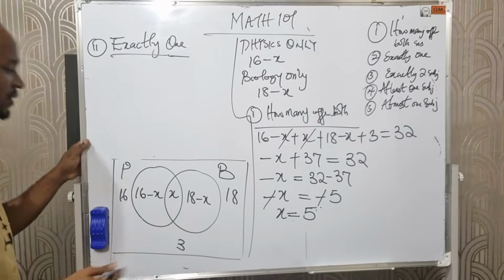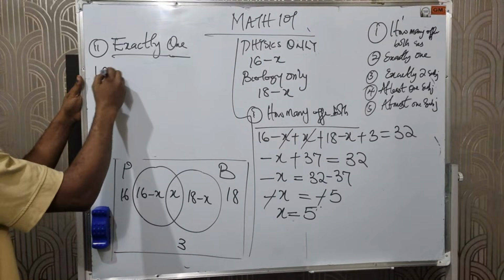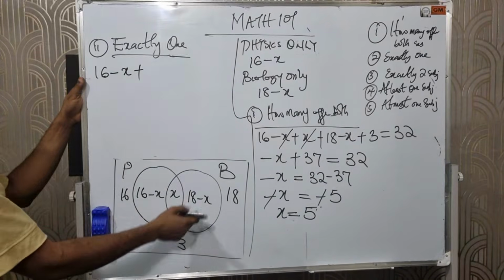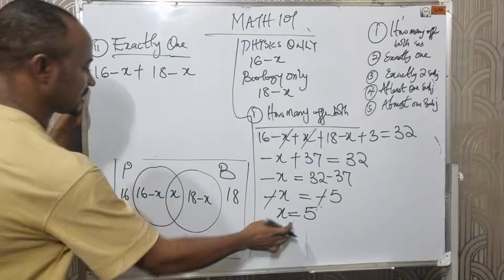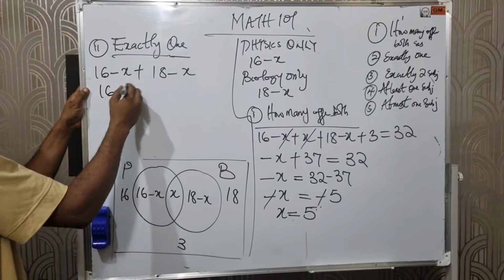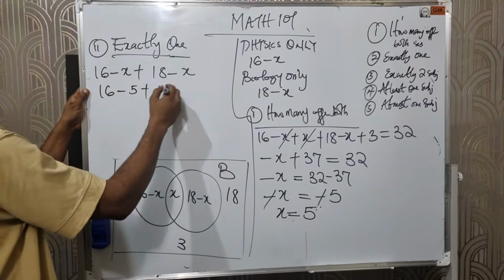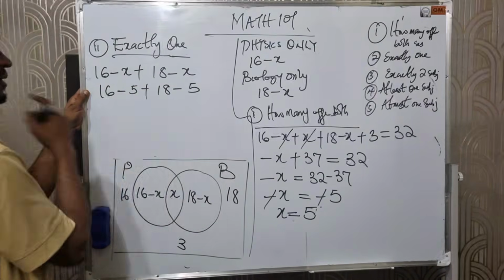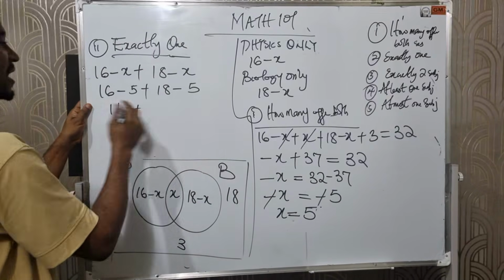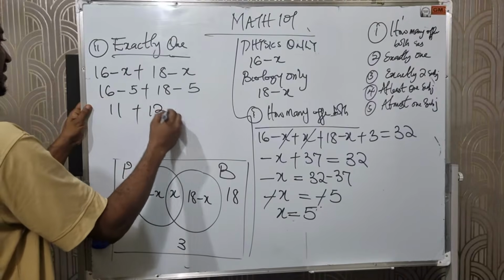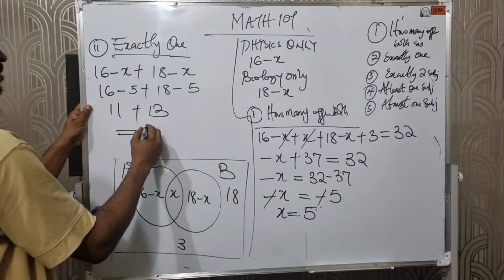Now let's see what we're going to have here. That will give us 16 minus x plus 18 minus x. Already our x is 5. That means 16 minus 5 plus 18 minus 5. So we're going to have 11 plus 13. So the total answer here is what?